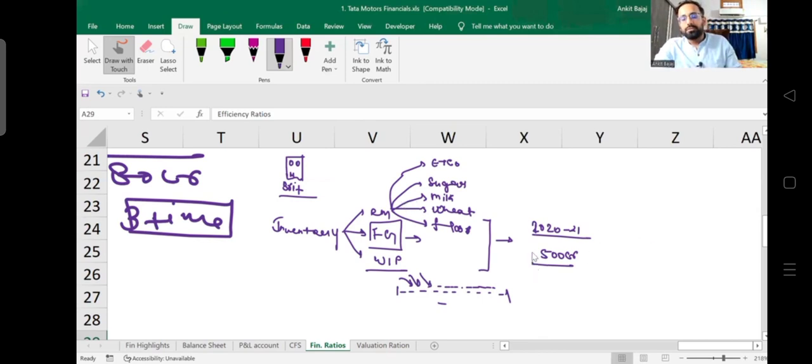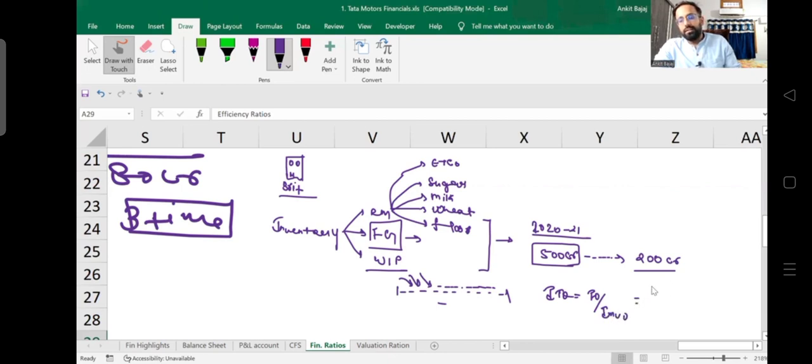Let's suppose the total inventory of Tata Motors is 5 crore, but they are able to perform sales of 200 crore rupees. What is going to be the inventory turnover ratio of Tata Motors here? The inventory turnover ratio is going to be, I will again write down the formula for your understanding, sales or turnover divided by total inventory.